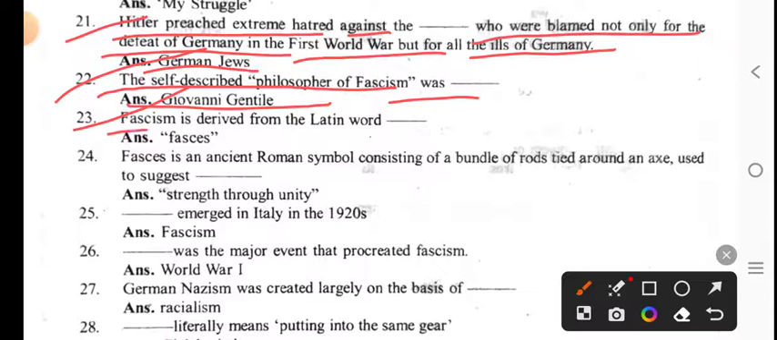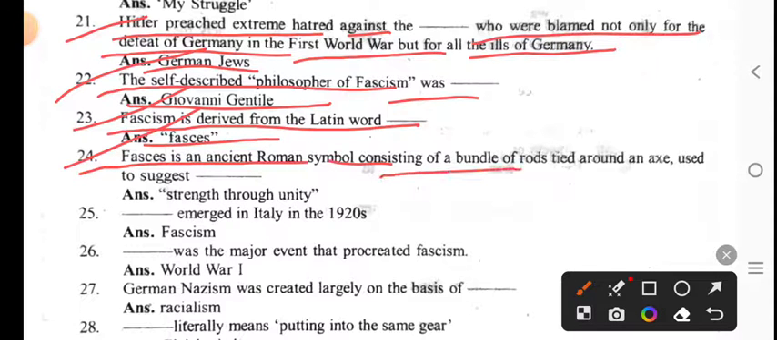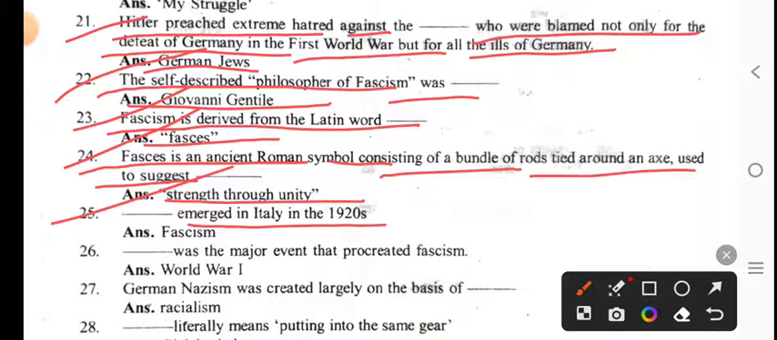Fascism is derived from the Latin word fasces. The fasces is an ancient Roman symbol consisting of a bundle of rods tied around an axe, used to suggest strength through unity. Fascism emerged in Italy in the 1920s.